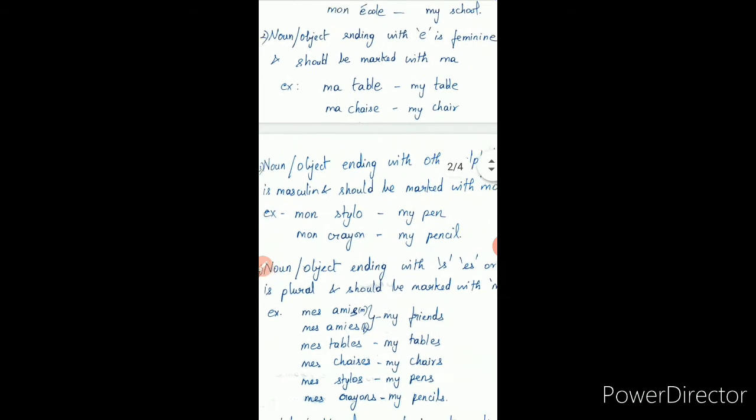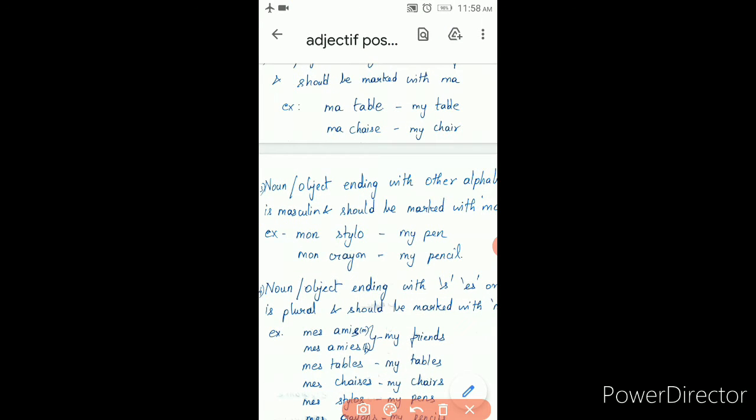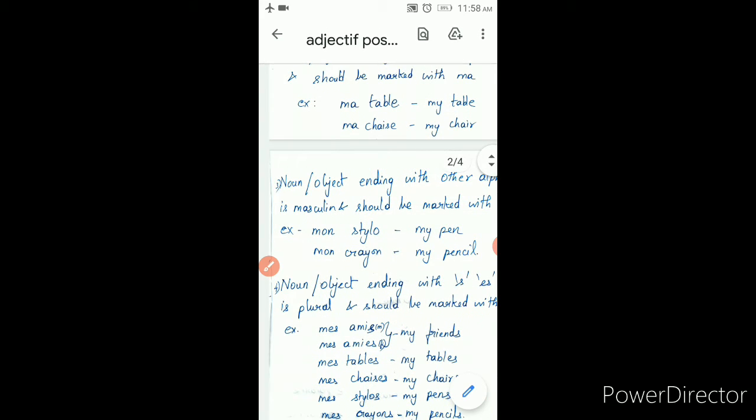And now, a noun or object ending with other alphabets is masculine and should be marked with mon. Ending with any other consonant or vowel, any other alphabet, it is always mon. Say for example, it is ending with O, it is ending with N here. So in that case, it is always masculine. You have to put mon in front. So the meaning is my pen, my pencil.